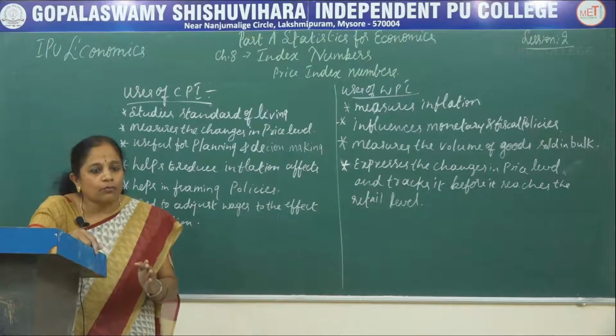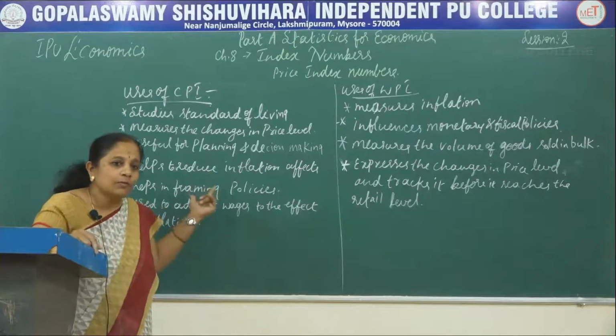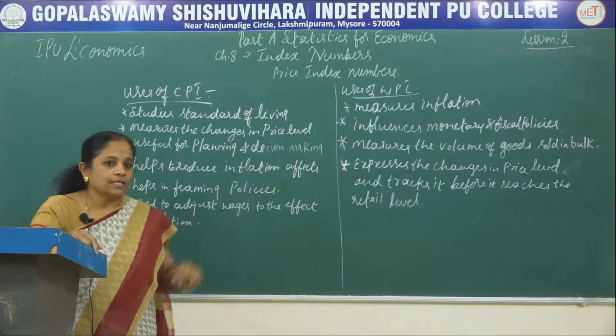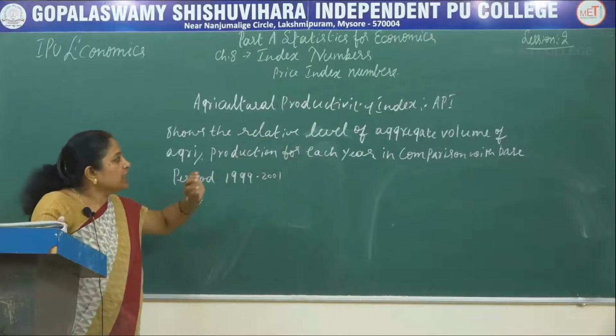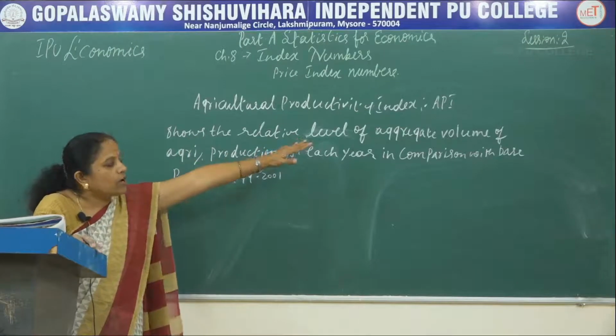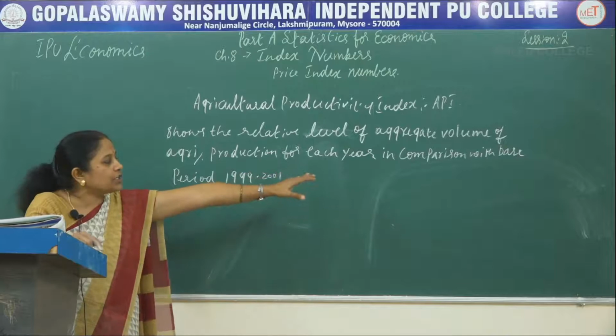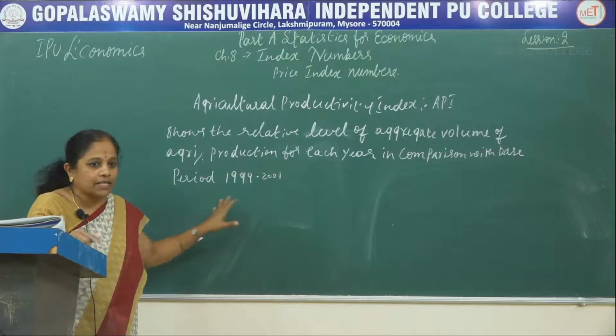It is again one more form of index number which is concerned about both the consumers as well as the wholesale prices. So, the agricultural productivity index or API is one which shows the relative level of aggregate volume of agricultural production for each year in comparison with the base year.